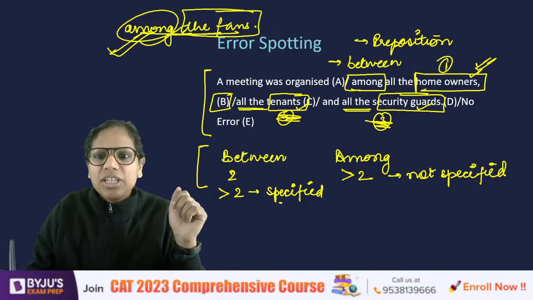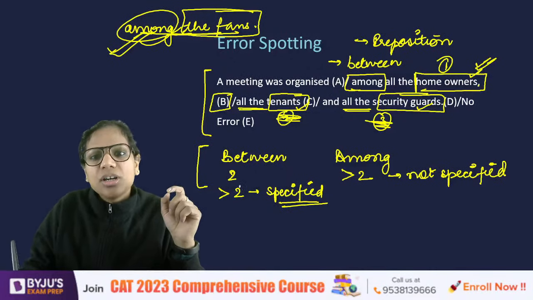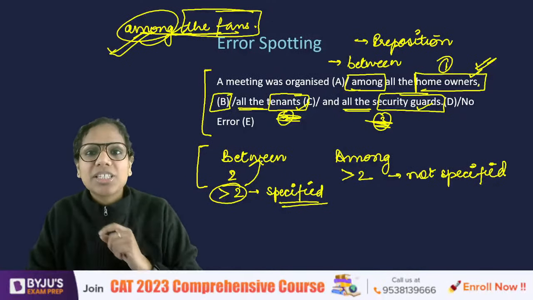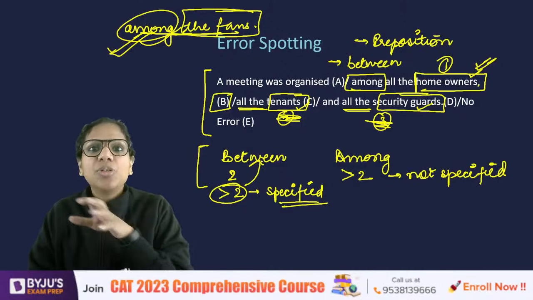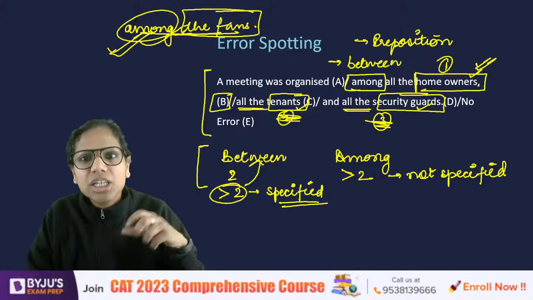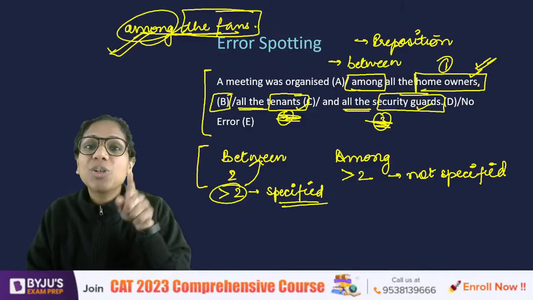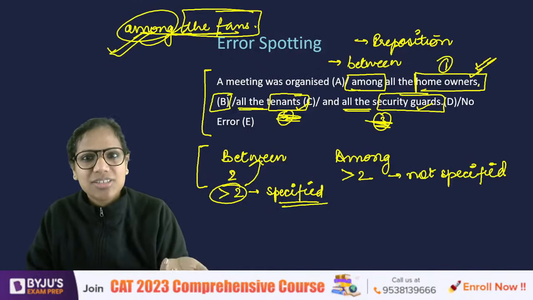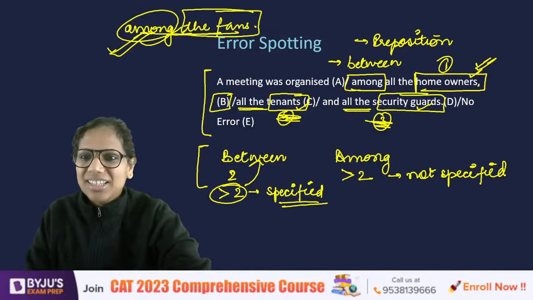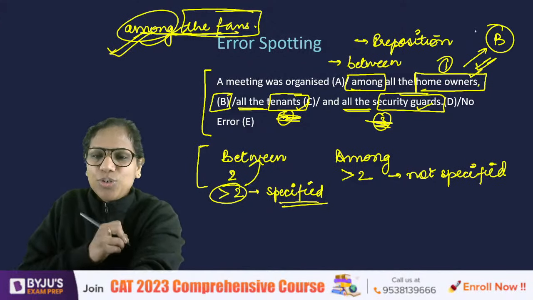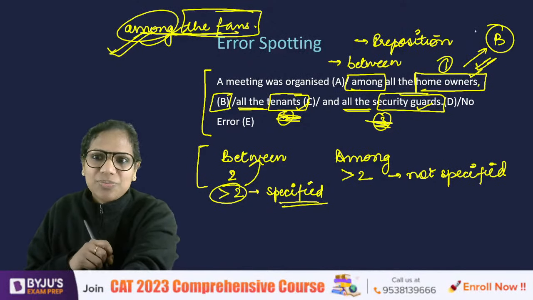So when you specify the parties, you use between itself for more than two entities also. That's why you must have read in the newspaper, an agreement was signed between India, China, and Pakistan. Even when we read about three countries, we say between. Choose between option A, B, C, and D. Question instructions, we say between. Right? Good. Om, so your thought was correct. Now you will not forget it. B was the erroneous part here.